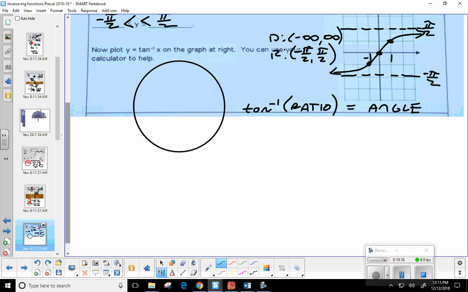Now, tangent inverse is very, very much related to sine inverse. They're both restricted to quadrants 1 and 4.